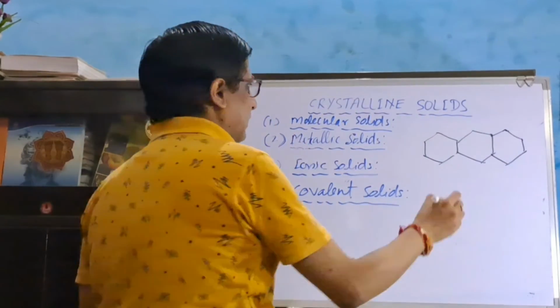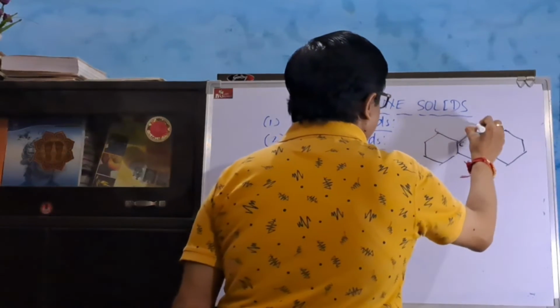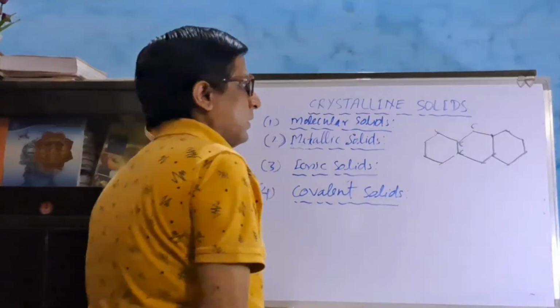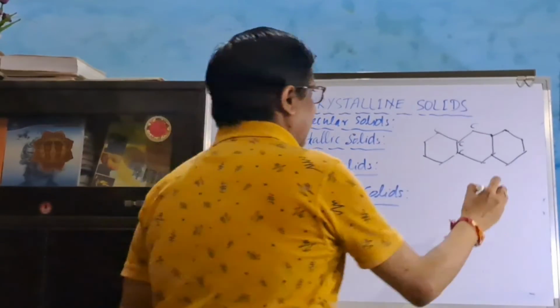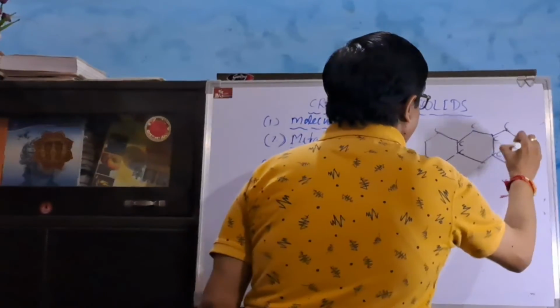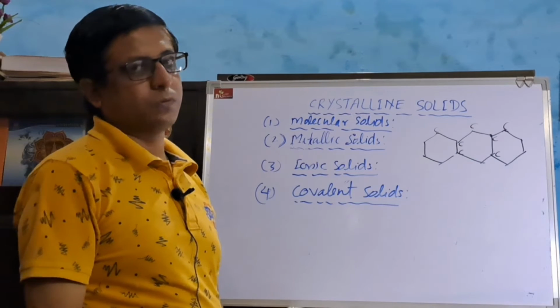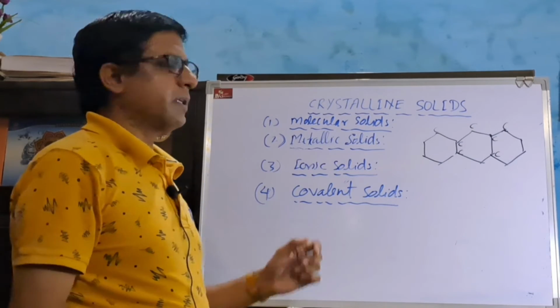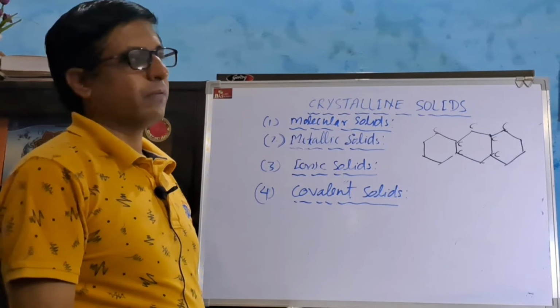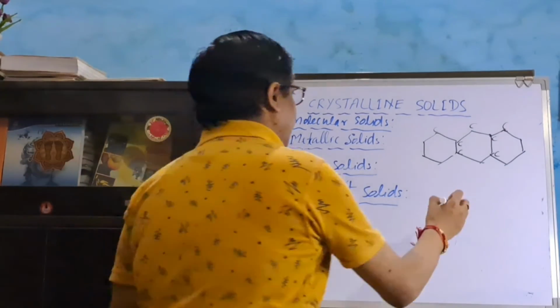We can see that each carbon in graphite is bonded to three neighboring carbon atoms. So the fourth valence electron of carbon is free to move. If we apply electric potential, then it can flow across the layer.